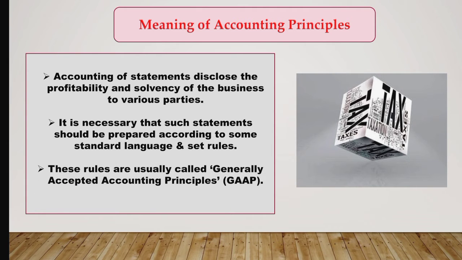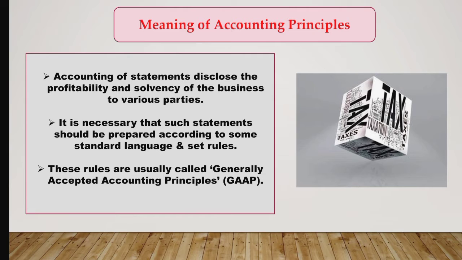And these rules are usually called generally accepted accounting principles. So it is clear that accounting principles are basically standard language and set rules which are necessary to follow while preparing the financial statements of the company, and these rules are called generally accepted accounting principles. These principles have been generally accepted by all the accountants all over the world as general guidelines for preparing the accounting statements, to be followed by every accountant.